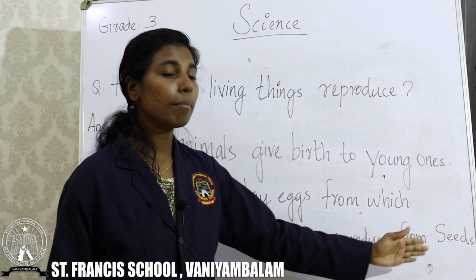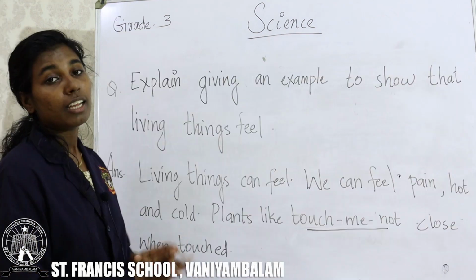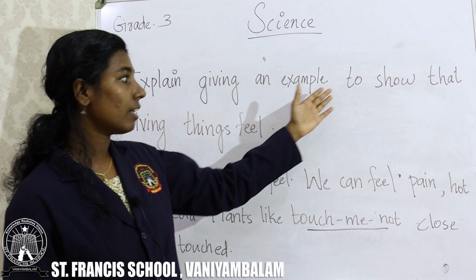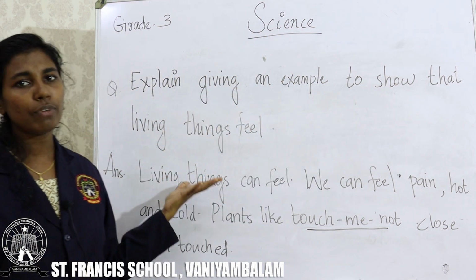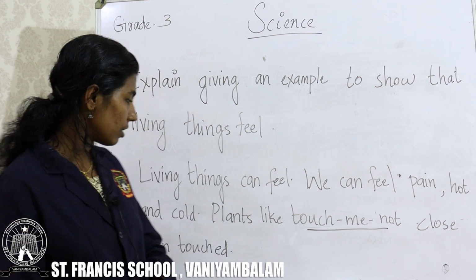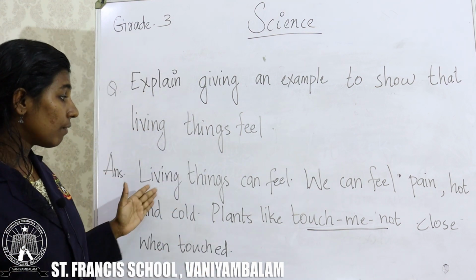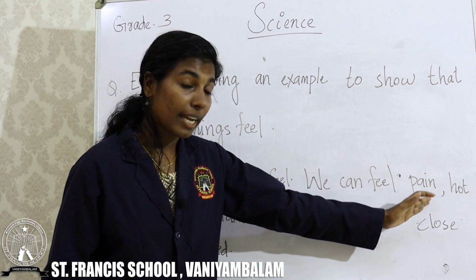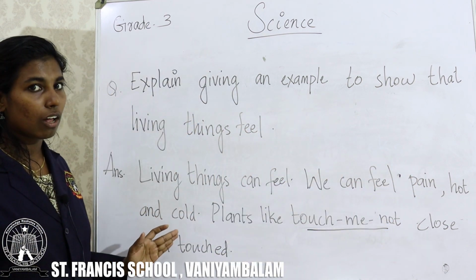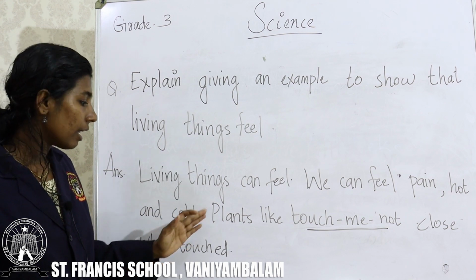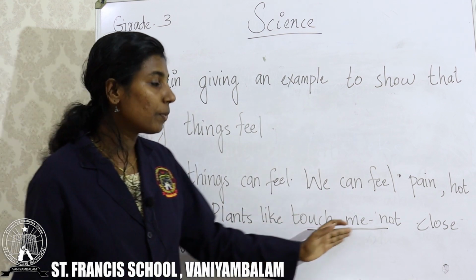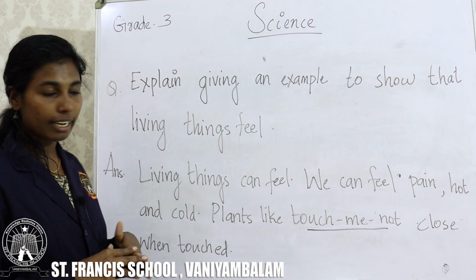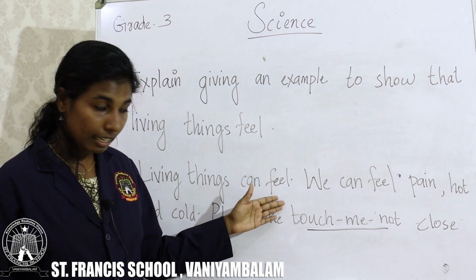Okay, the last question is explain giving an example to show that living things can feel. That we already discussed. The answer is living things can feel. We can feel pain, hot and cold. And another example, plants like touch me not, close when touched. Clear?